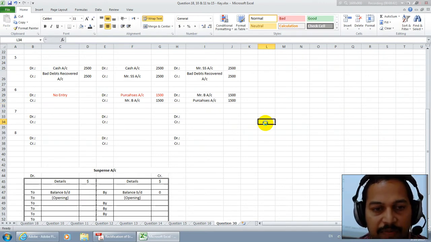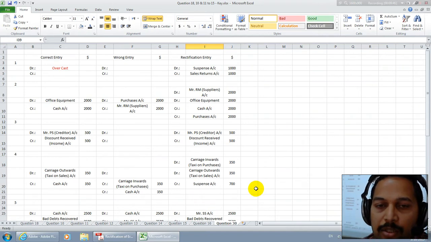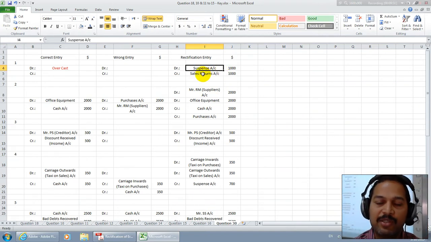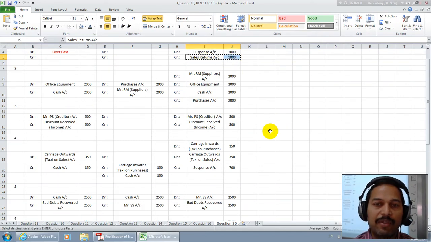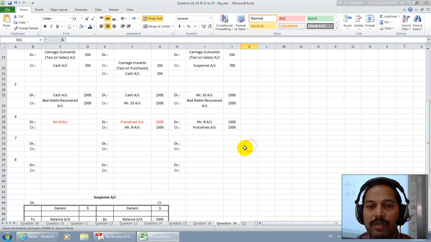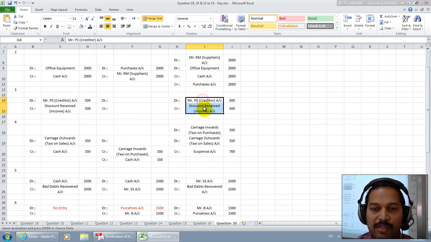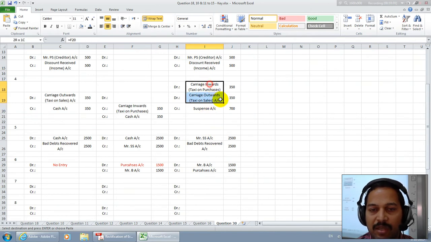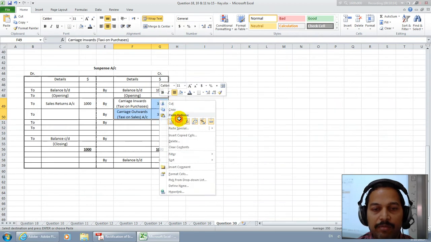Let's see the rectification pertaining to all these errors. Let's do the suspense account. Do we have suspense account? Yes, we have suspense account here. Debit suspense account, and they are saying about sales returns; the name of the account should be sales returns. We are posting debit suspense account with the values. Next, do we have suspense here? No. Do we have suspense here? No. Here we do have suspense. Yes, credit suspense account with the value of 350. Credit suspense account, I am doing credit over here.